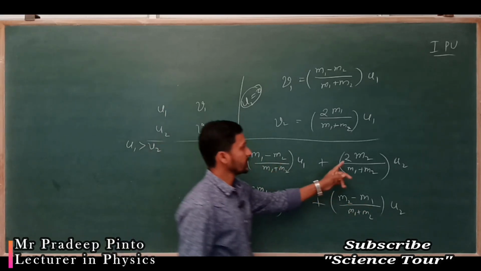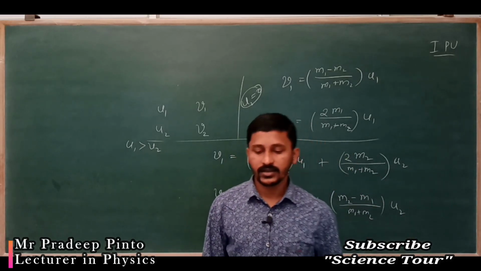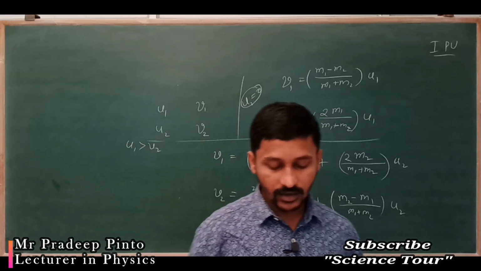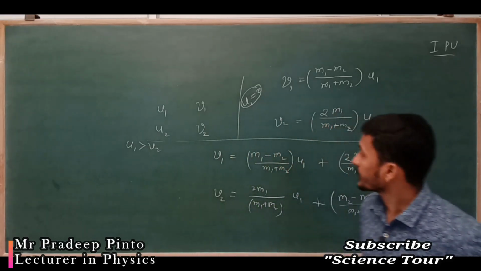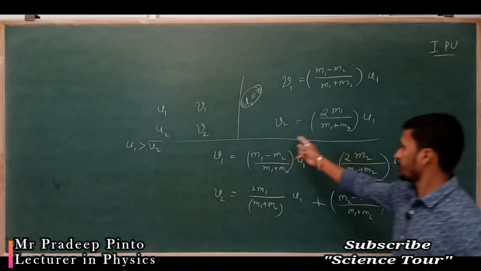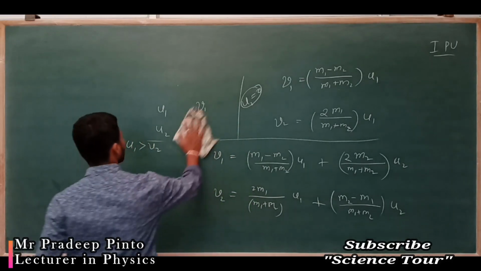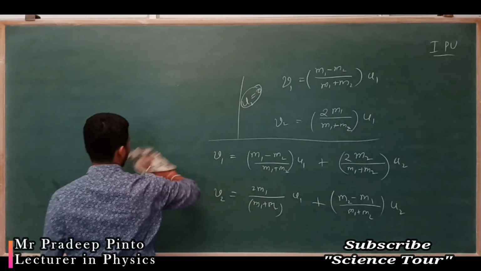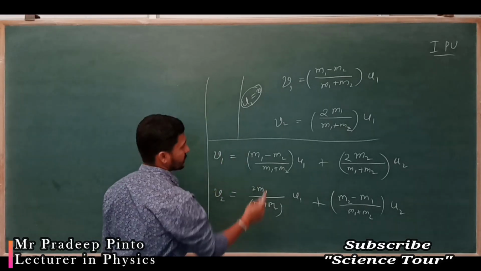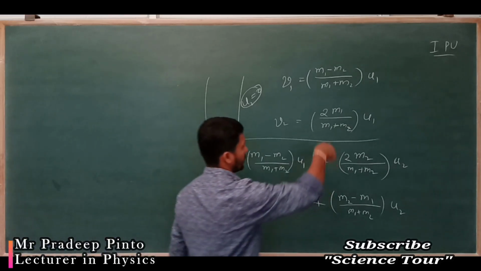This is the equation you are getting, and it is a very important expression for competitive examinations and numerical sums. Don't worry about it, whatever way I have taught you, remember that, and nothing else. But this you have to remember.